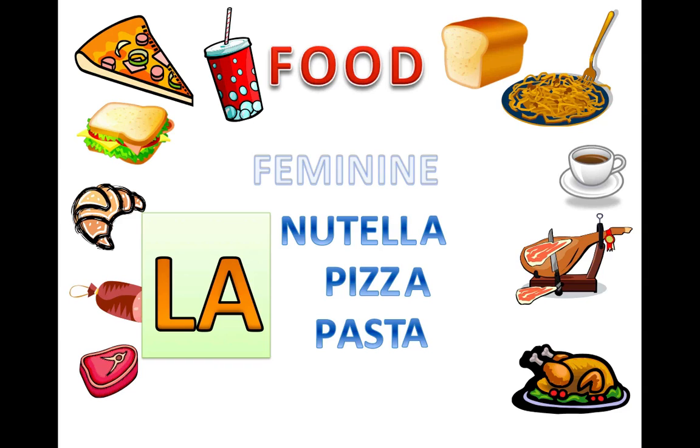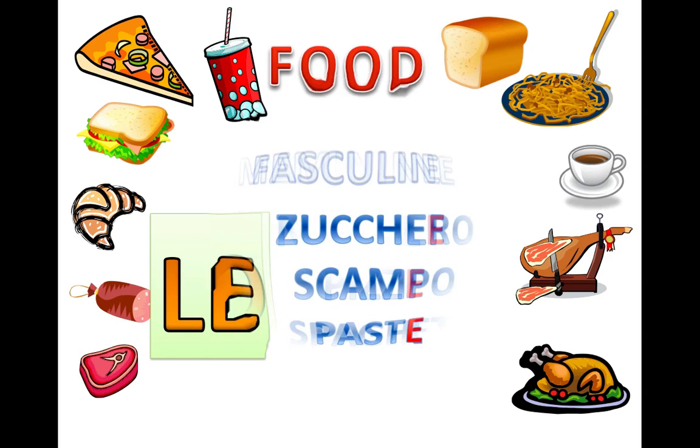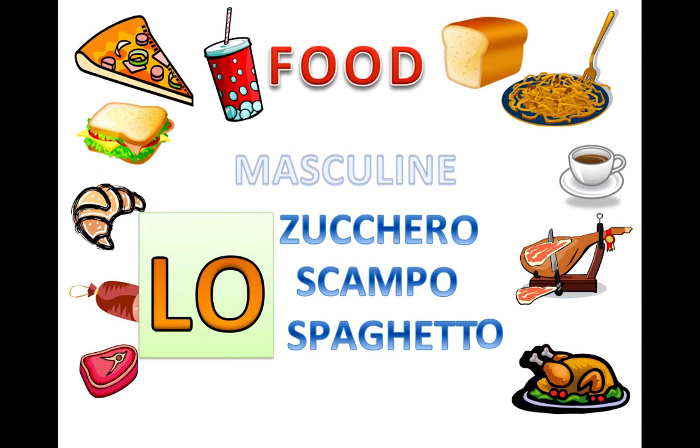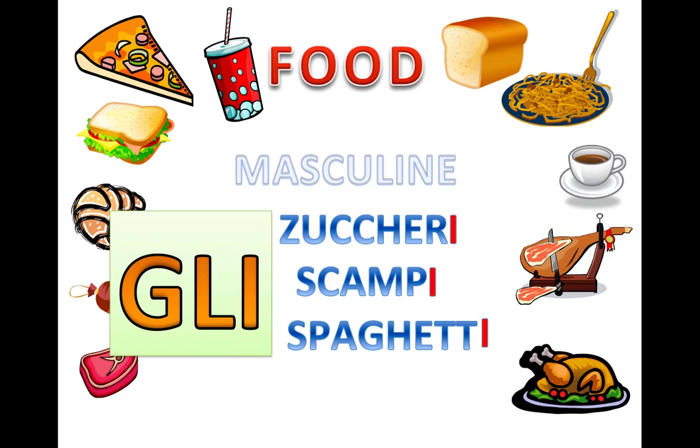Okay, let's go to our feminine nouns. We had la Nutella, la pizza, la pasta. The endings will all change to E, and our la, to become a plural, will change to le Nutelle, le pizze, le paste. Let's look at our lo. Lo zucchero, lo scampo, lo spaghetto. We're going to change our endings to I, and the lo will change to gli zuccheri, gli scampi, gli spaghetti.